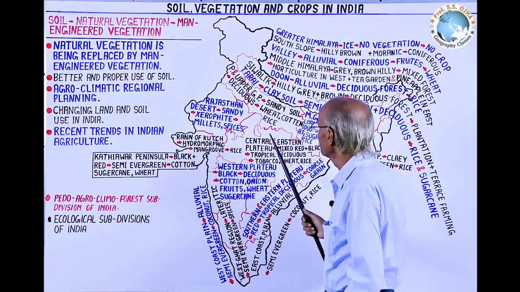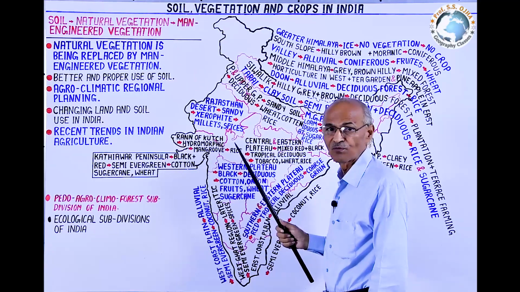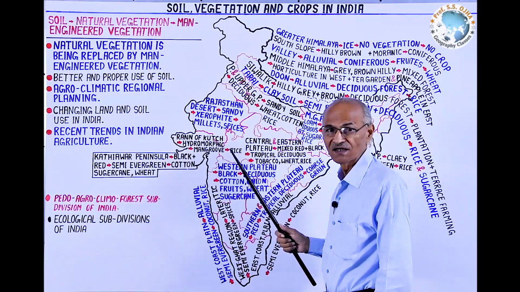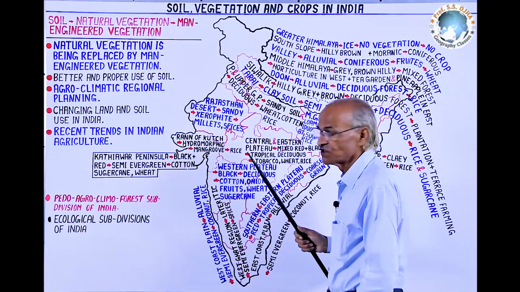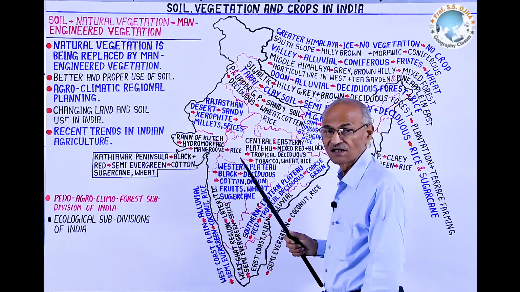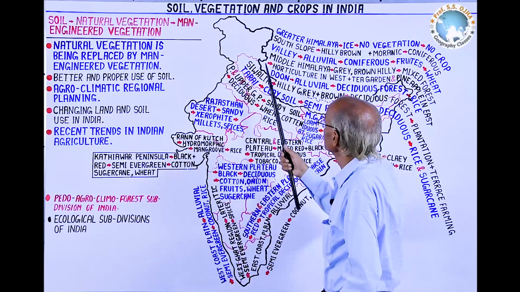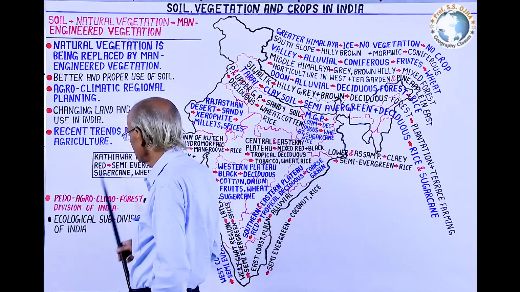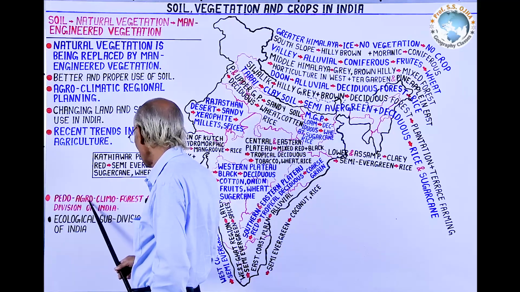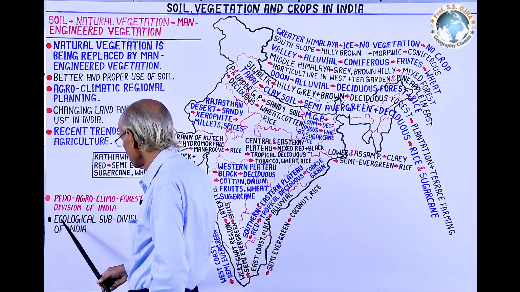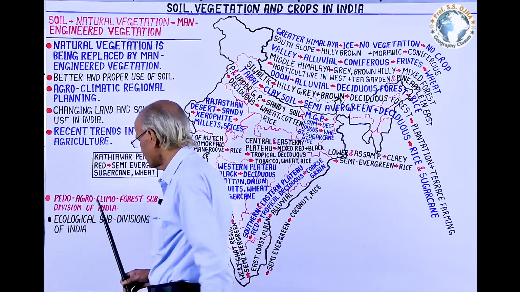But here this map is the composite study of superimposition of these, because during recent years UPSC has a trend that the questions are from different chapters, not from only one chapter. It means you are expected to answer with an integrated approach. That's why this detail is presented before you, and this may be entitled as Pedo, Agro, Climo, Forest Subdivisions of India, or it may also be called Ecological Subdivisions of India.